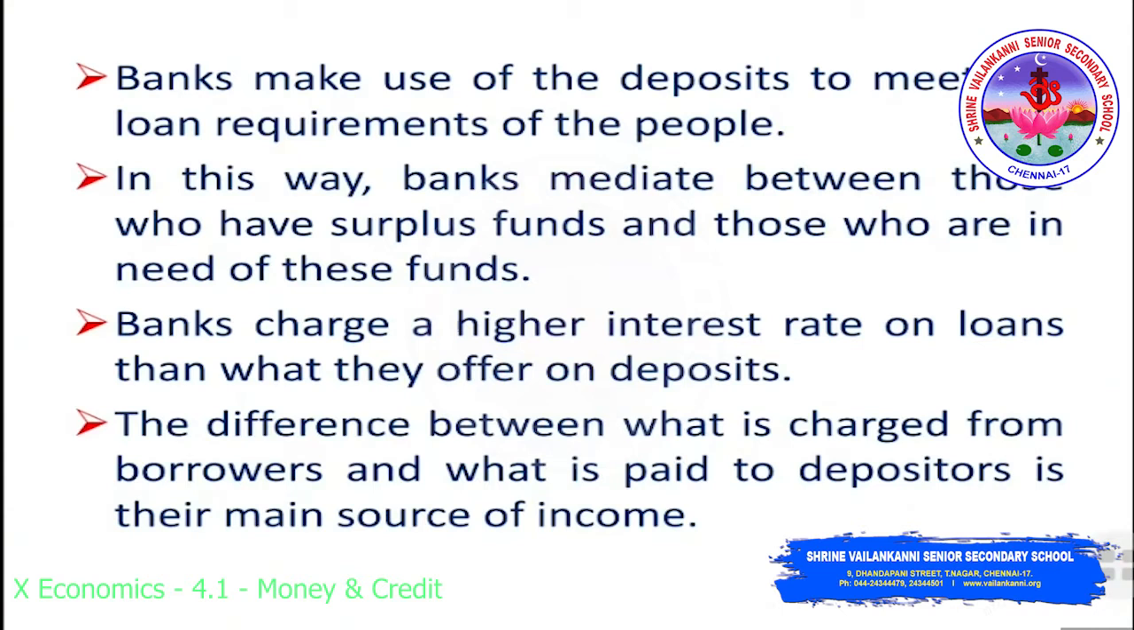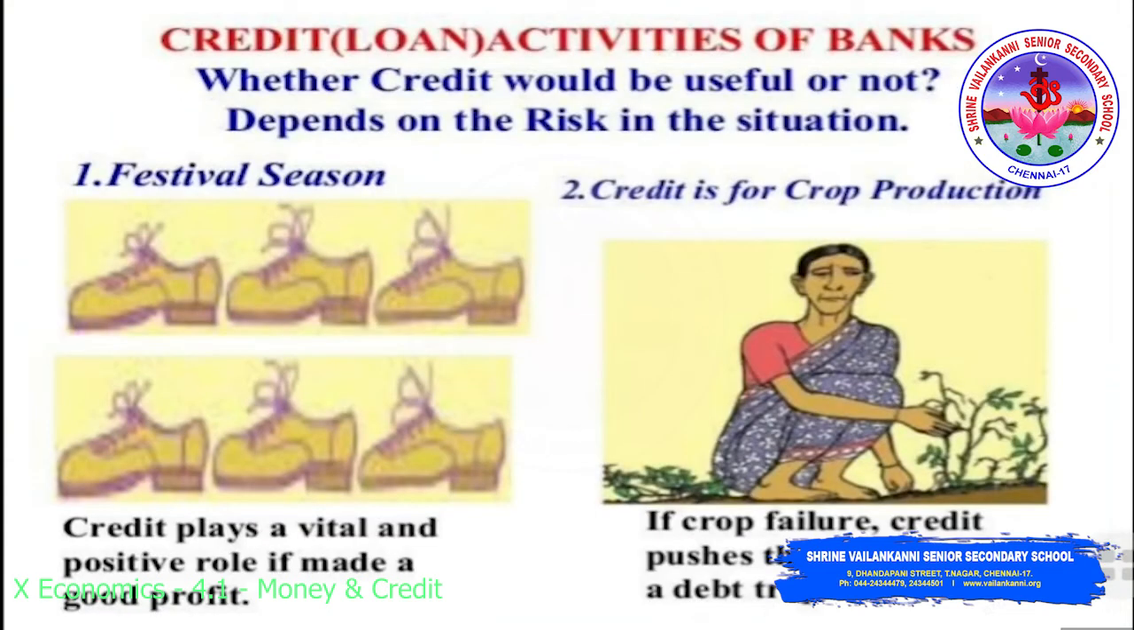The bank will mediate between those who have surplus funds, the depositors, and those who have need of the funds, the borrowers. The banks will charge a higher interest rate on the loans than what they offer on deposits. So the difference between what is charged from the borrower and what is paid to the depositor is the main source of income. So these are the loan activities of banks.